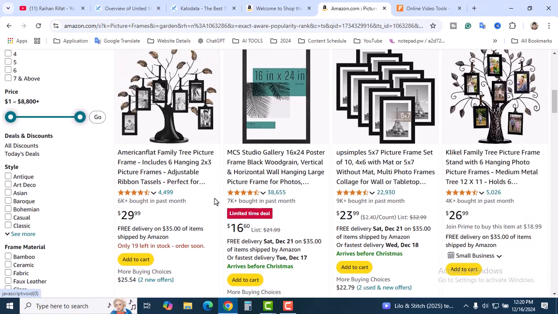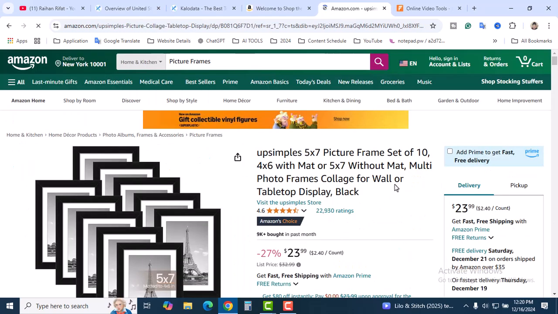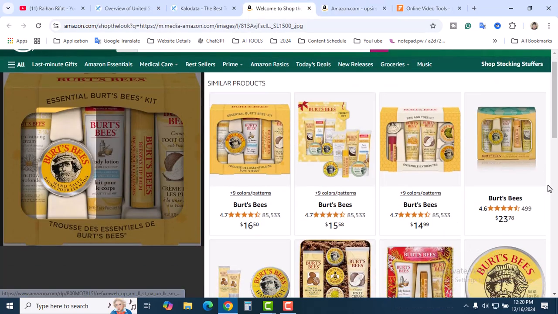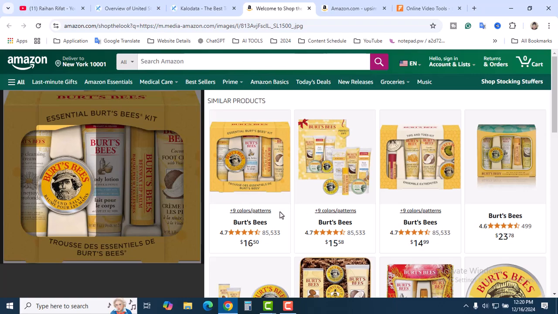Okay, so let's see this one, 9K bought in the past month. It's amazing. So click on that. The ratings is almost 23,000 ratings. That's amazing. So this is the product that we got from Amazon by Amazon research, and this one we got from Kalodata. Okay, also we can click on this one, I think.